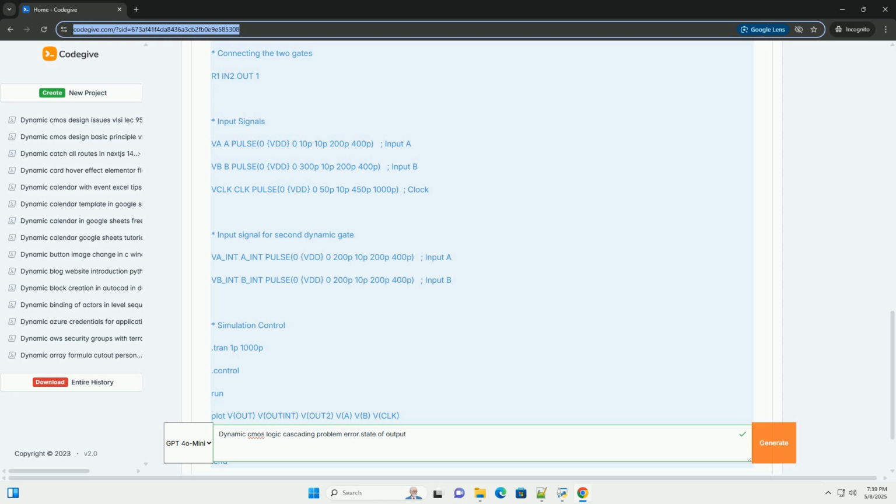Glitching issue. Cascading two dynamic logic gates can cause glitching. The glitching is caused by the finite transition time of the first gate that drives the second gate. Due to the finite transition time, the second gate might start to evaluate with a partially evaluated input, which causes the glitching. 4. Code example, SPICE, illustrative. This example demonstrates charge sharing and the cascading problem in a simple dynamic NAND gate circuit using SPICE. The principles are the same for other simulators.